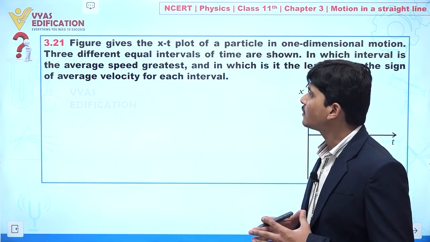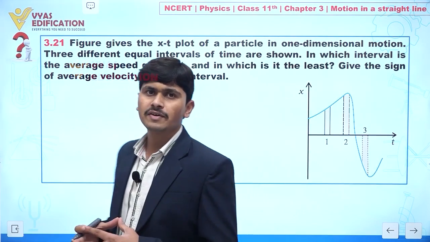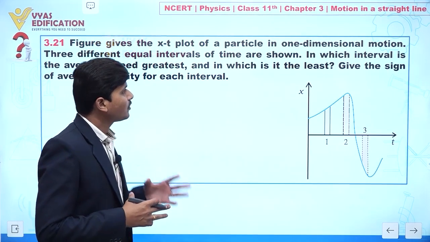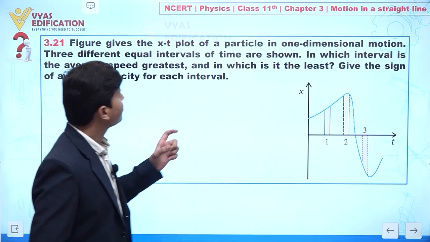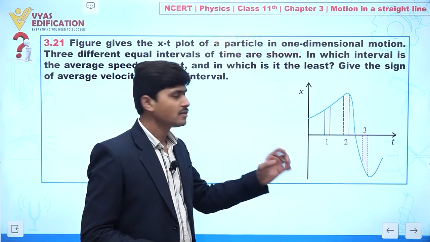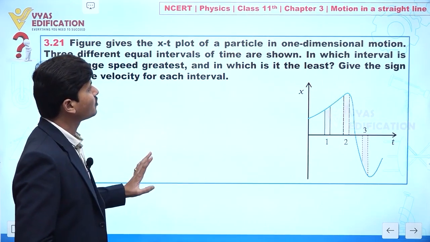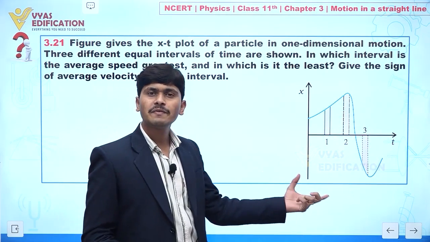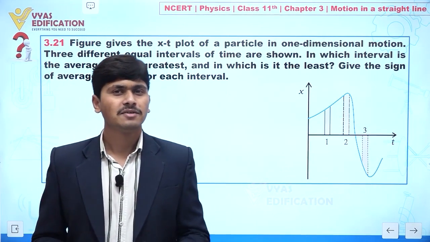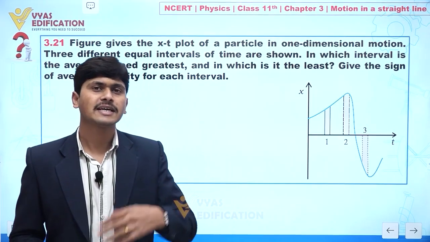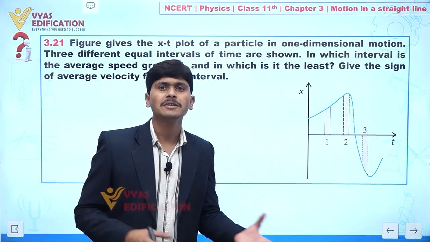Now dear students, we are going to discuss this question, question 3.21. In this question an x-t graph is given for one dimensional motion, with 3 different equal time intervals, 1, 2, 3, all having the same equal intervals. Now we have to find where the average speed is the greatest, and where the average speed is least.